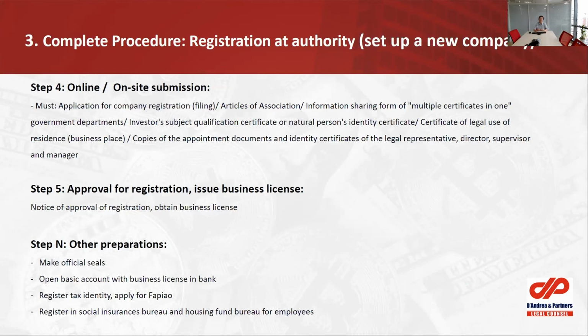After we finish all of the procedures, the government will let us know whether they approve or not. If they approve, they will issue a business license. After we obtain the business license, we can basically say that we can start our business.